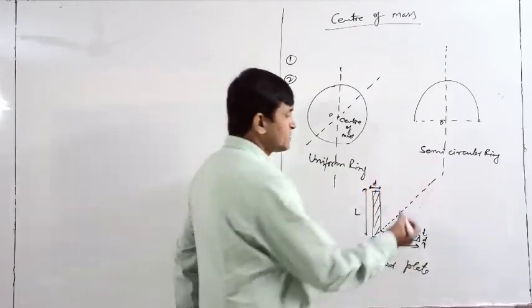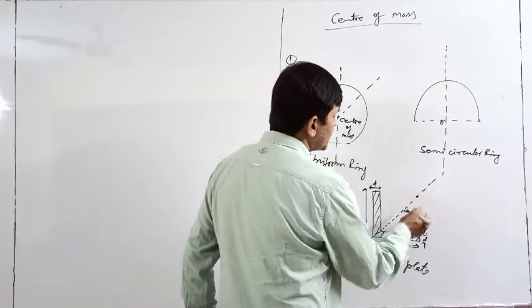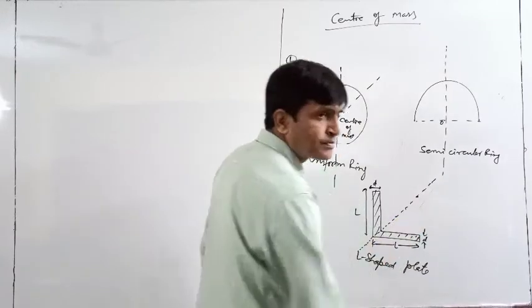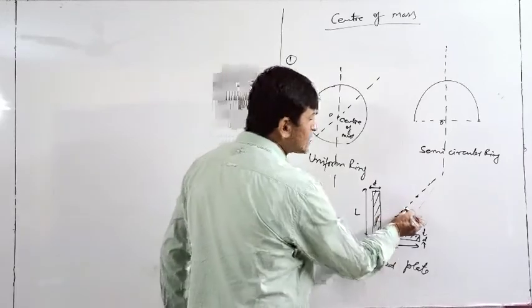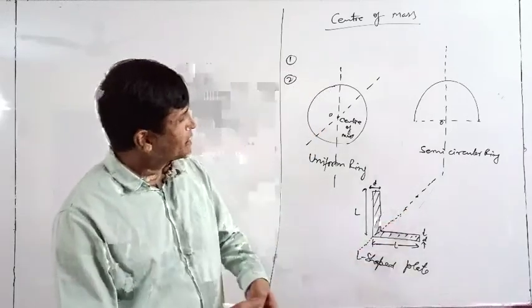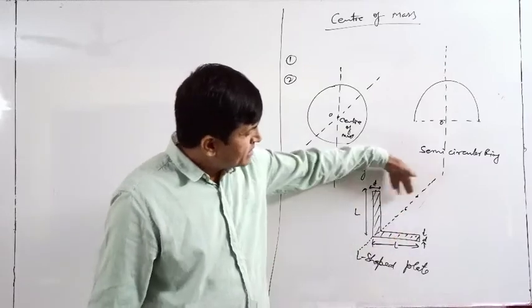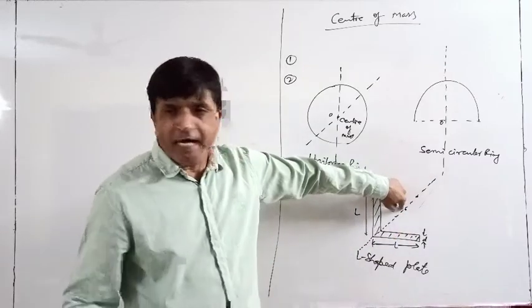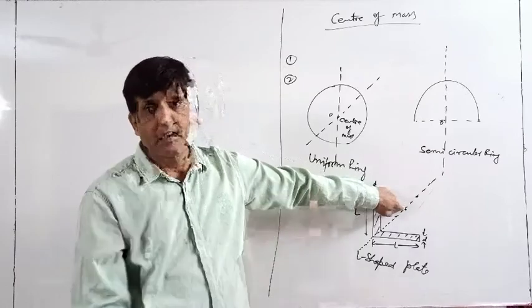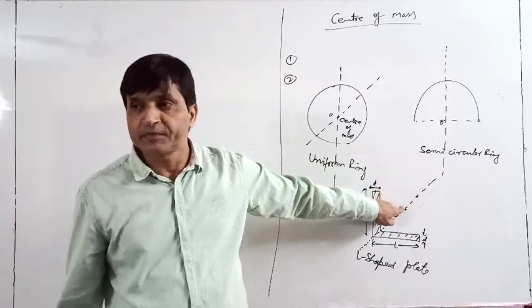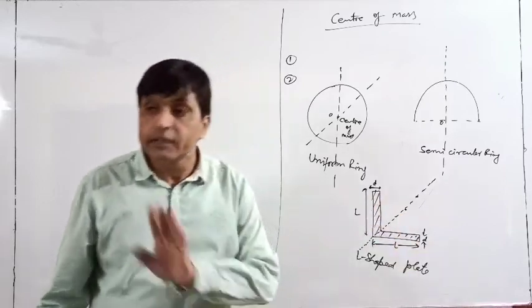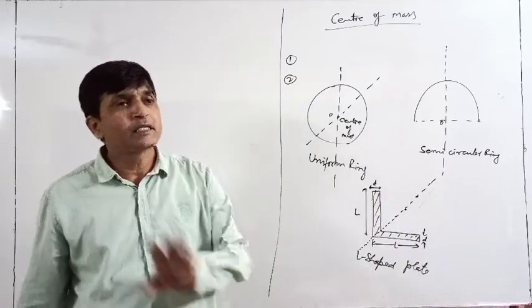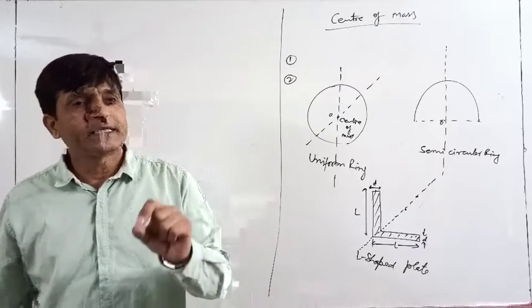Where is that? Maybe here, maybe here, maybe here. That we will calculate later on. So what is the purpose of that? Suppose the center of mass is exactly here. In this case, at this point there is no mass. Physical mass is not there. As well as this point is not in the body also. So it is not necessary.